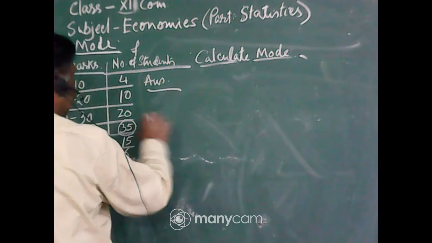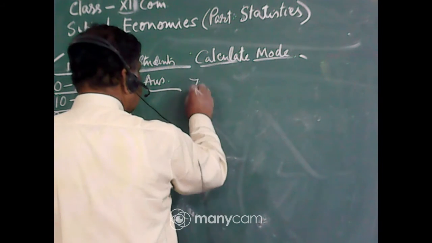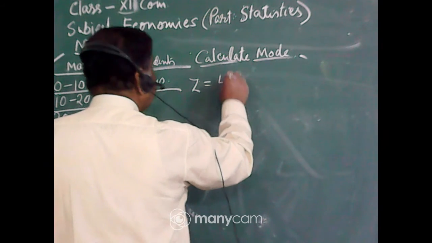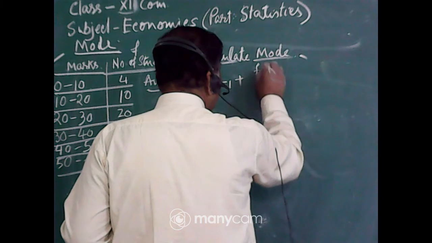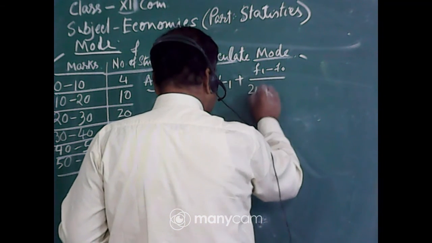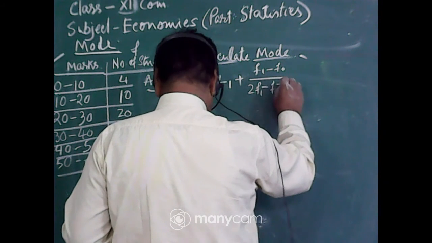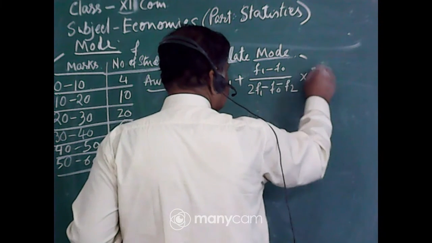What formula do we know? Z is equal to L1 plus (F1 minus F0) by (2F1 minus F0 minus F2) into I. This is the formula.